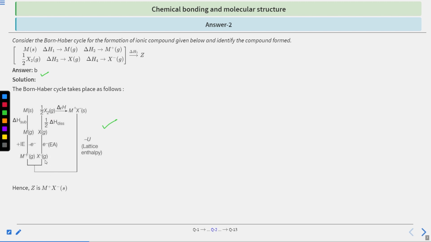On combining these two gaseous ions, it will become a solid ionic compound, that is M positive X negative. The energy used in this reaction is lattice enthalpy, that is minus U. So the Z, that is the ionic compound formed, will be M positive X negative solid. Hence option B is the correct answer.